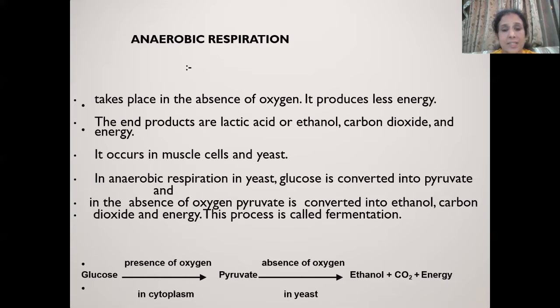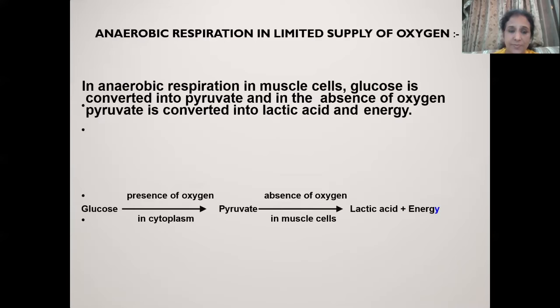So this is incomplete breakdown of glucose, and this process is completed within the cytoplasm only. There is no role of mitochondria in anaerobic respiration.